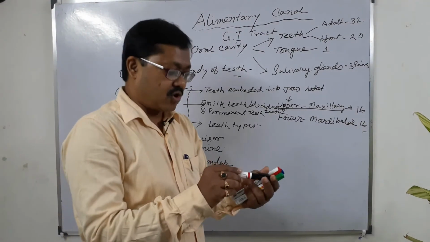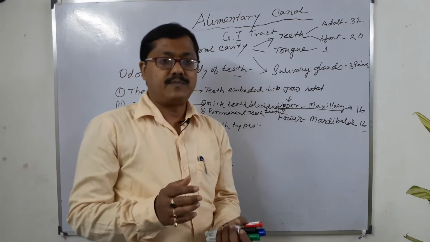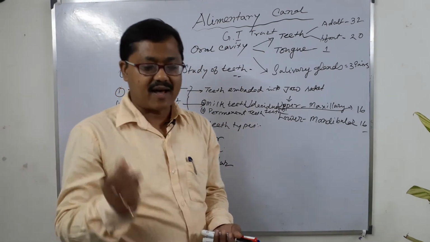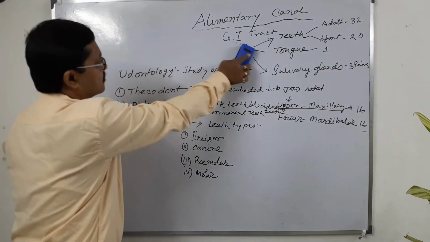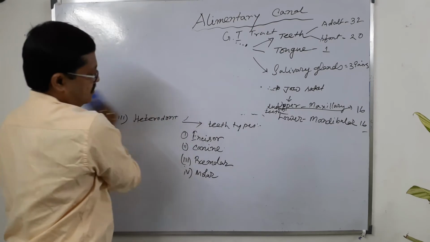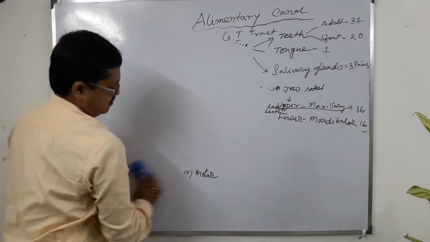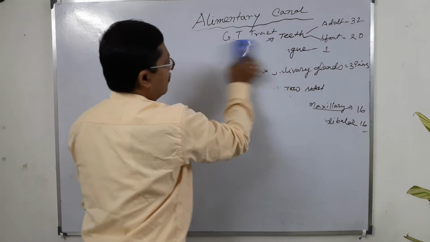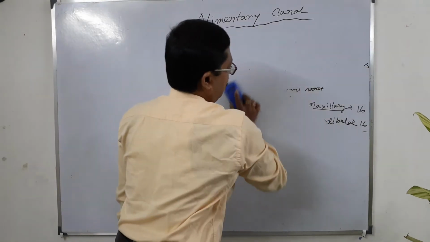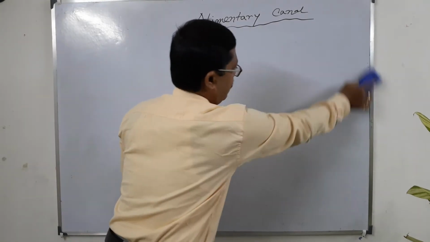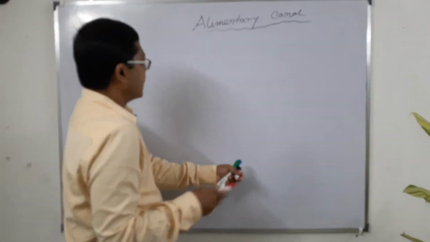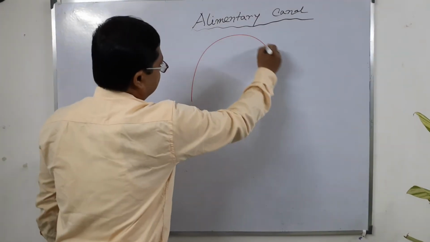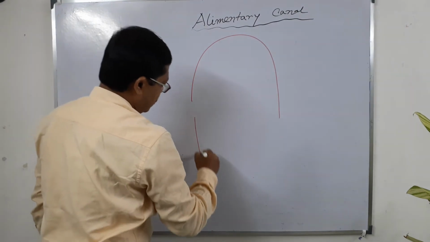Let's draw the diagonal structure of the upper jaw and lower jaw and the arrangement of teeth. Suppose this is the upper jaw and this is the lower jaw.